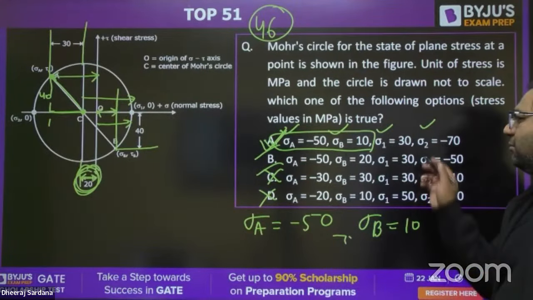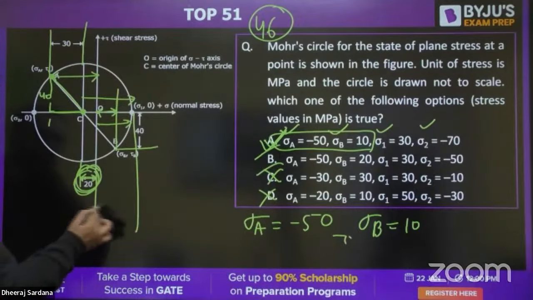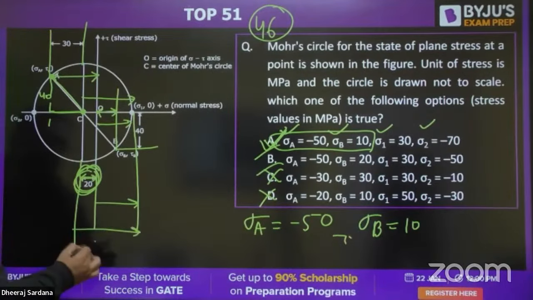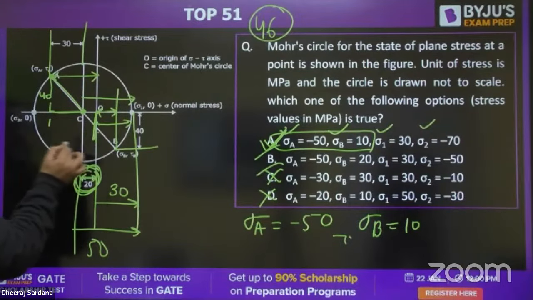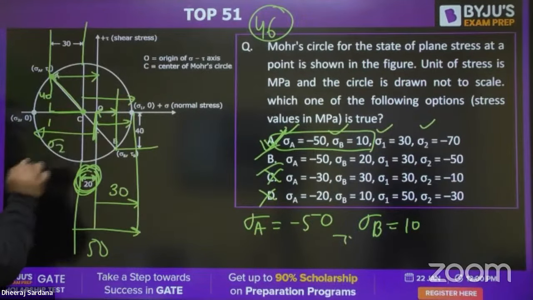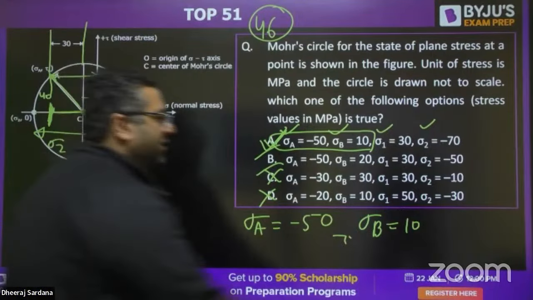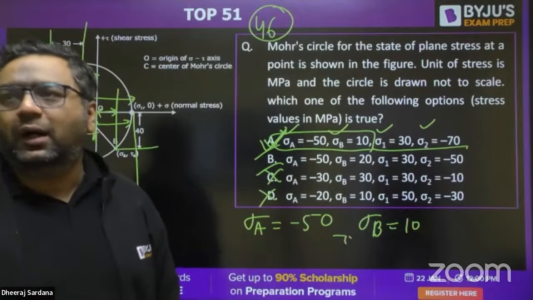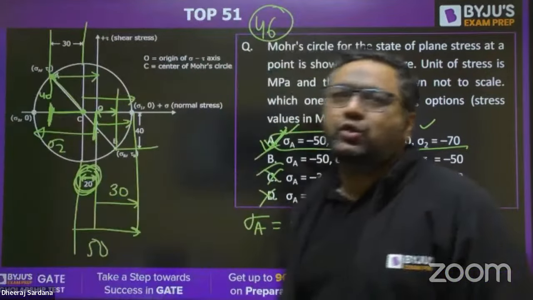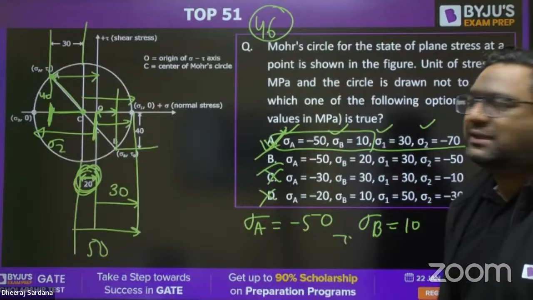And if you find sigma 1 and sigma 2, you know that sigma 1 is going to be this value. When we find this, the total radius is 50 and this is going to be 30. And if you add, this will give you sigma 2. Up to this it was minus 50. You know that radius is 50, this is 50 plus 20, so it is going to be minus 70. Although they need not be calculated, still I have done it for you. No issue, Ajay. So the answer for this is A. A is the right answer for question number 46.